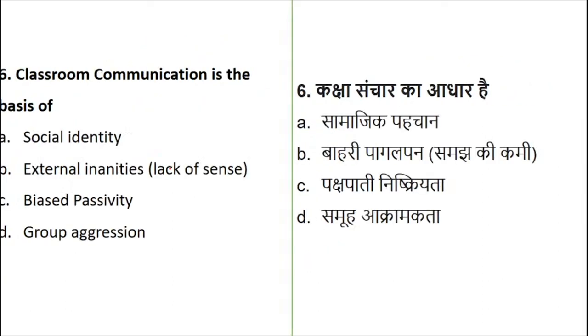Okay, now classroom communication is the basis of what? We did this yesterday, but there were some different options also. Let me see how you do this question. Classroom communication is a basis of what? Social identity, external inanities. Inanities is nothing but lack of sense, bias, passivity, and group aggression. Now here you can easily come up with the answer because some options are negative. You can understand them while reading, but you have to be very strong with your vocabulary. So classroom communication,